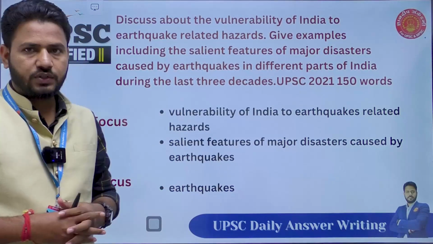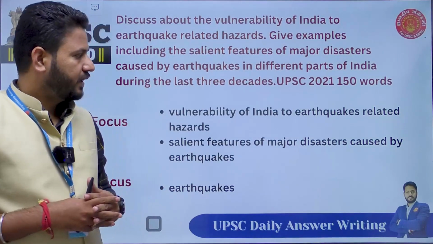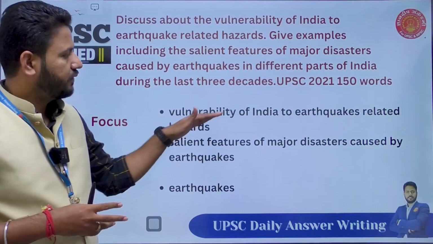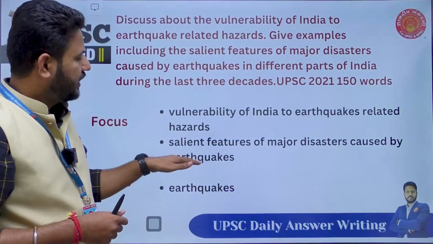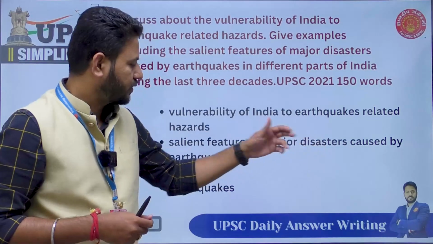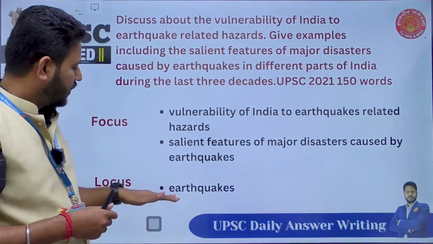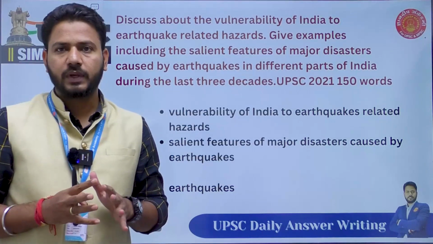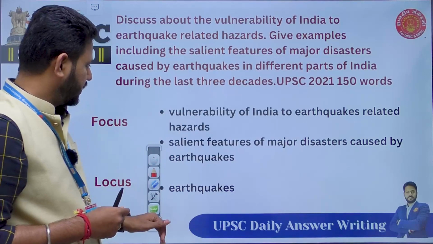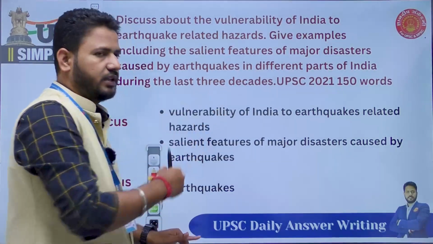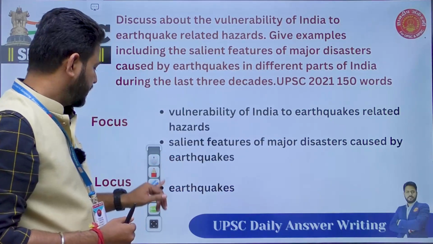So as usual, we should first understand what is the focus of the question and what is the locus of the question. In this question, vulnerability of India to earthquake-related hazards is one focus, and salient features of major disasters caused by earthquakes is another focus. And in the locus here, we will have earthquake as a disaster. So we'll not be focusing more on the earthquake, but we'll be focusing on how India is vulnerable to earthquakes and some examples in the previous 3 decades.